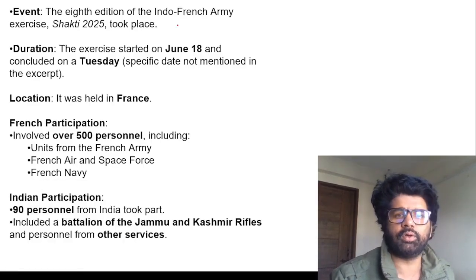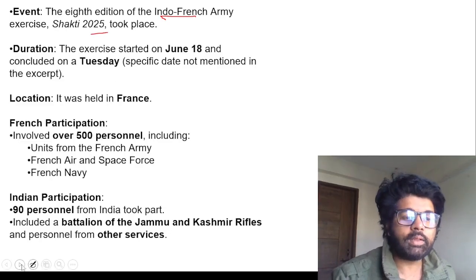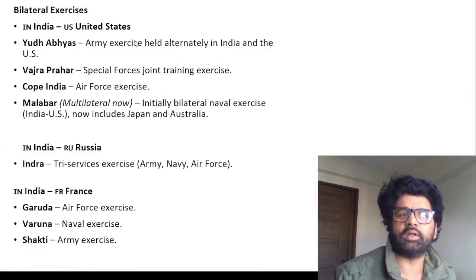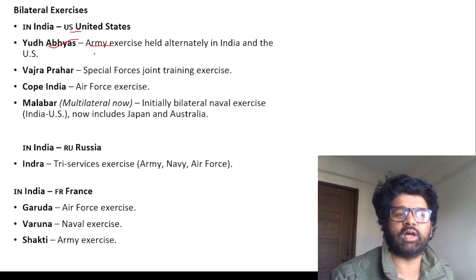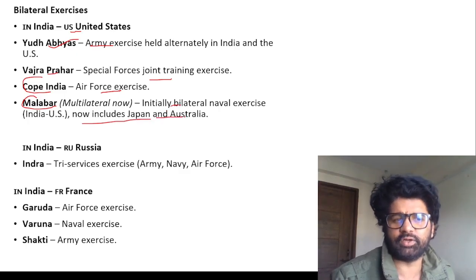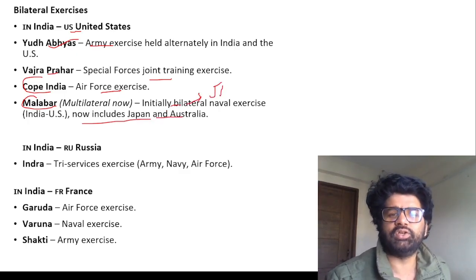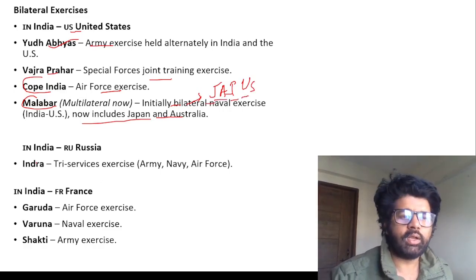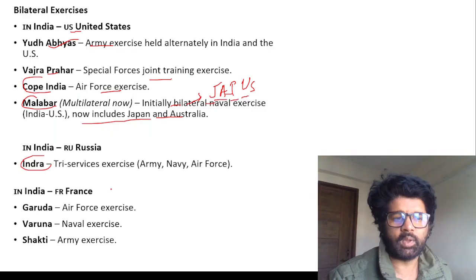So remember this. And then there are other countries and certain other exercises. India, US: Yuddhabhyas Army, Vajra Prahar Joint Training Exercise, Cope India Air Force, Malabar Navy. Earlier it was bilateral, now other countries are also included: Quad, JUS, Japan, Australia, India, USA. India, Russia: Indra, Army Navy exercise.